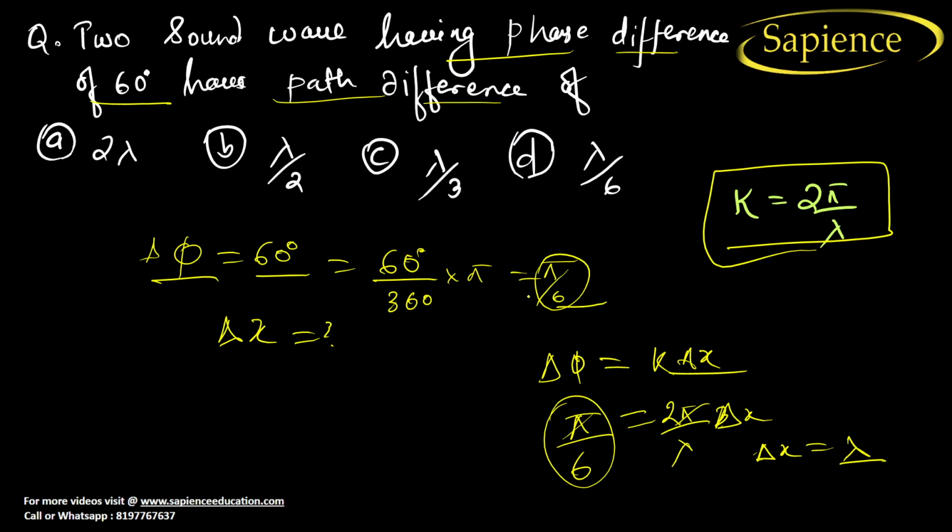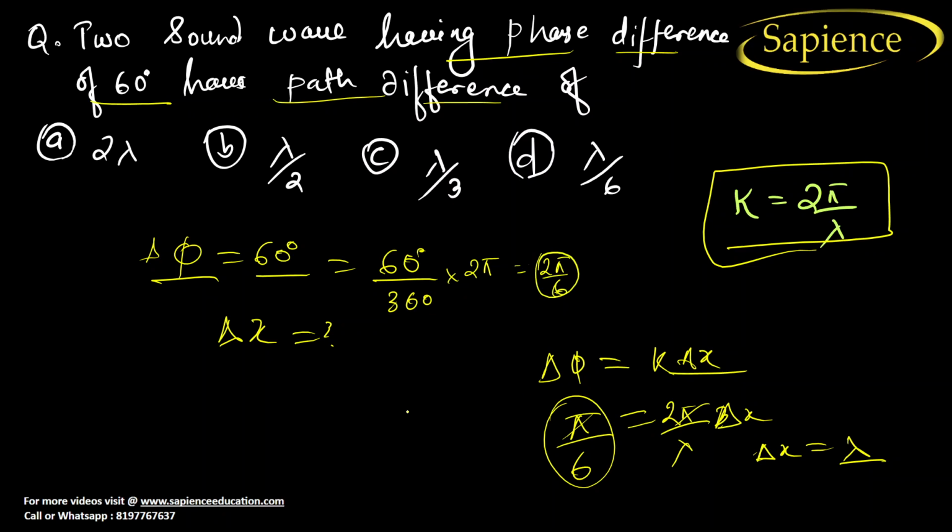Here we have written, I think, if we convert it into radians, what will we get? It will be 60 by 360 into 2 pi, finally 2 pi by 6.